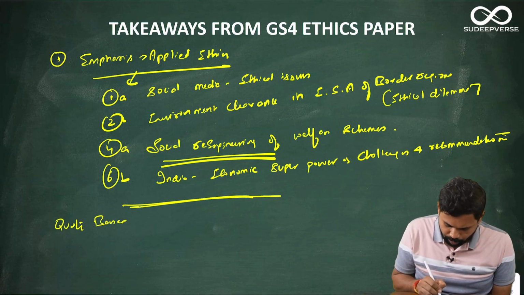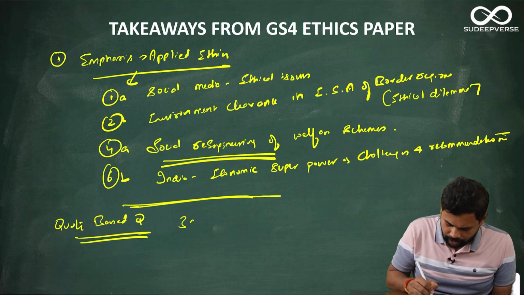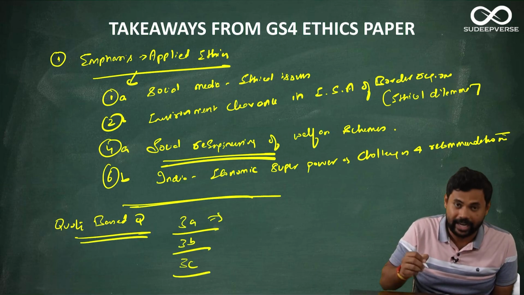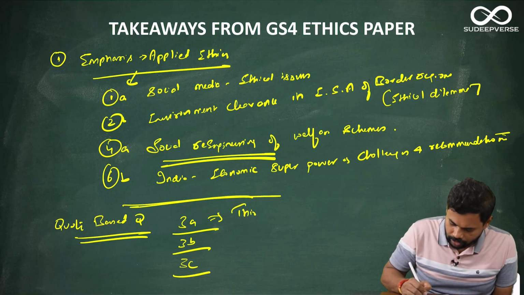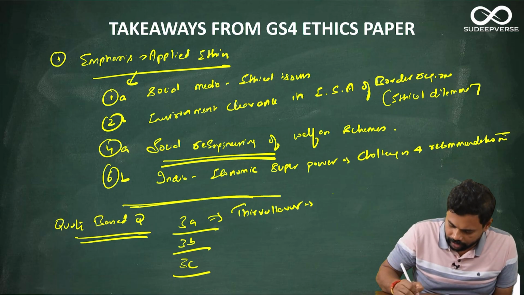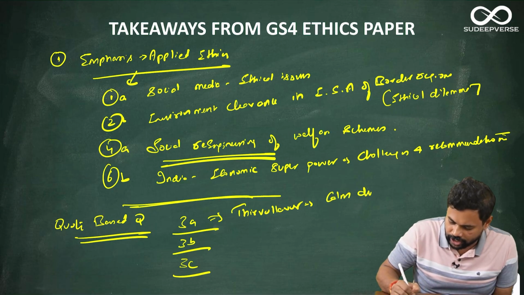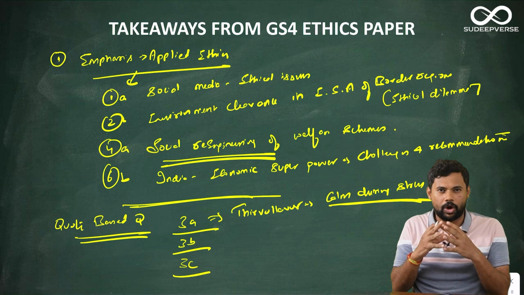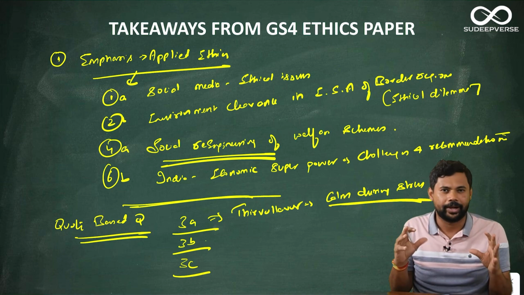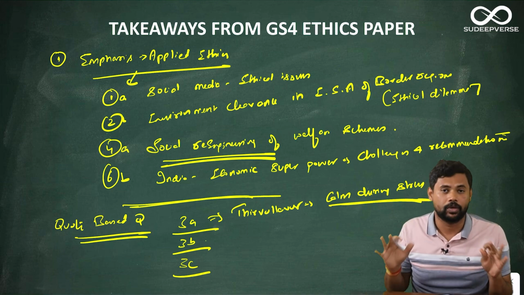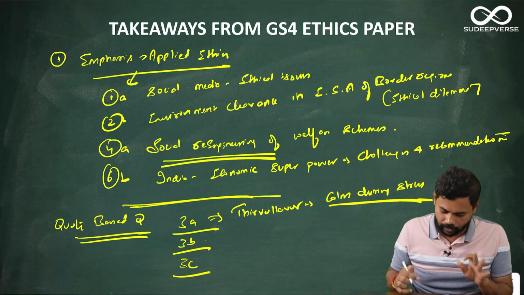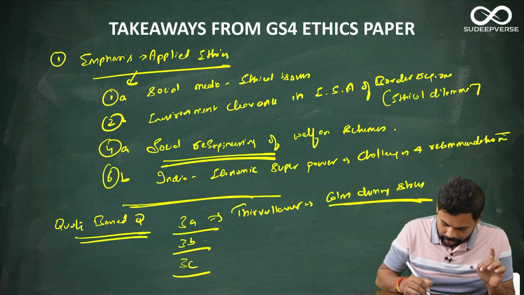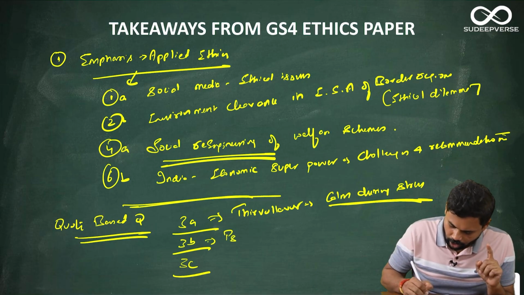After this, then come the quote based questions. So in quote based questions, you have 3A, 3B and 3C. In 3A, they had asked about a quote given by Thiruvalluvar, and that was more or less on how to be calm during stress. Though the quote was seemingly a little complicated, it is a very simple and very effective quote, and you could have written a good answer to it. Okay, so that is being calm under stress. The second quote is a psychology quote.